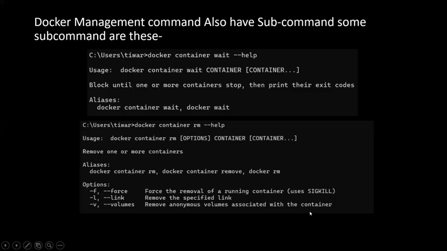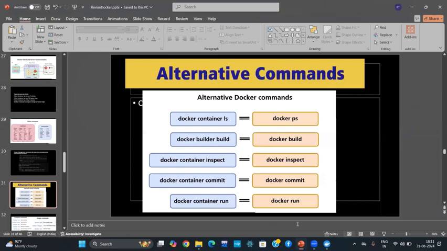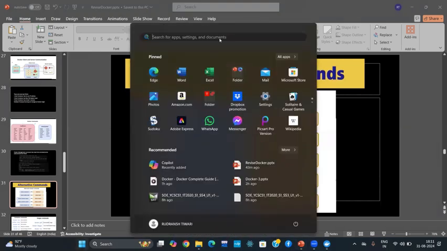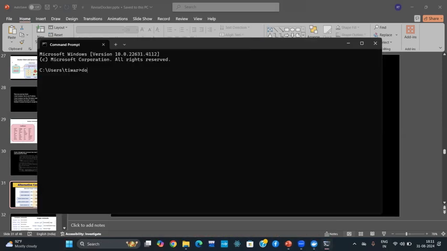Moving forward, alternative commands: docker container ls and docker ps are the same commands. If you want to go with the implementation part, give me a second. Actually, I covered all of this in detail in my previous sessions. Here it lists nothing, because no container is running on my device.